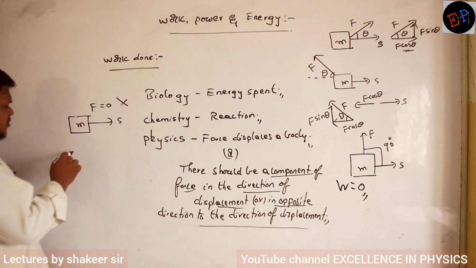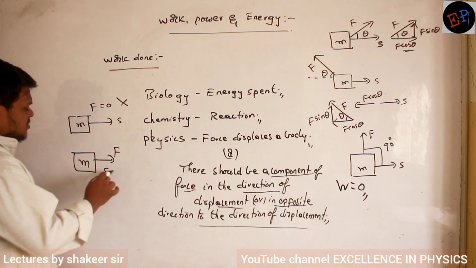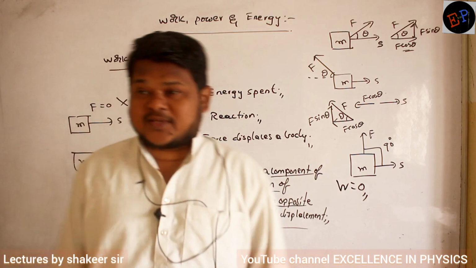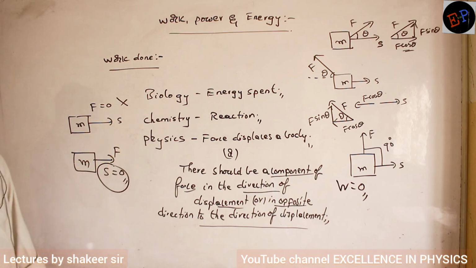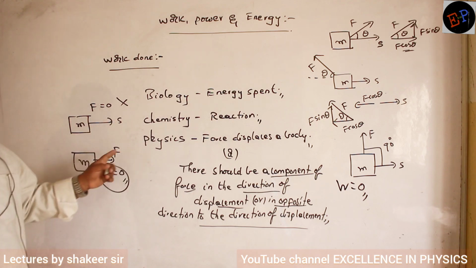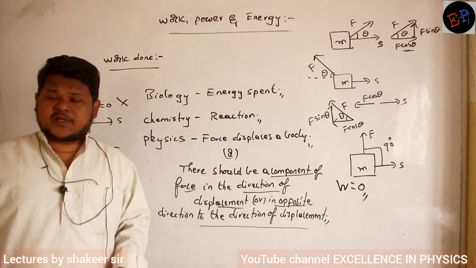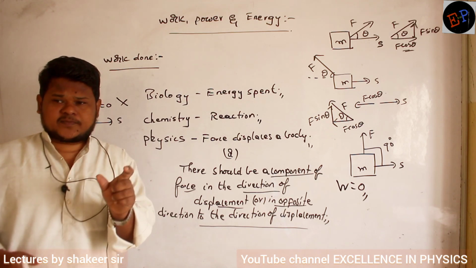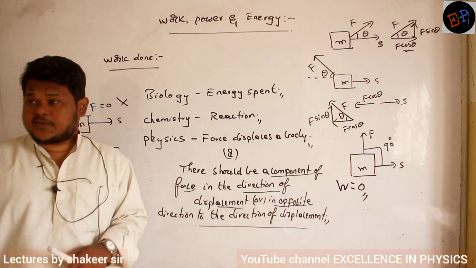One more example, I will take the same body of mass m. I am applying force in this direction, but the body is not moving. Displacement is 0. In this condition, can I say work is said to be done? Here also there is no work. Why? Force is definitely present, but displacement is not there. So only in these conditions can I say work is said to be done. There should be force, there should be displacement, both should be present. And force, or at least one component of force, should be in the direction of displacement or in the opposite direction to the direction of displacement. Then only work is said to be done.